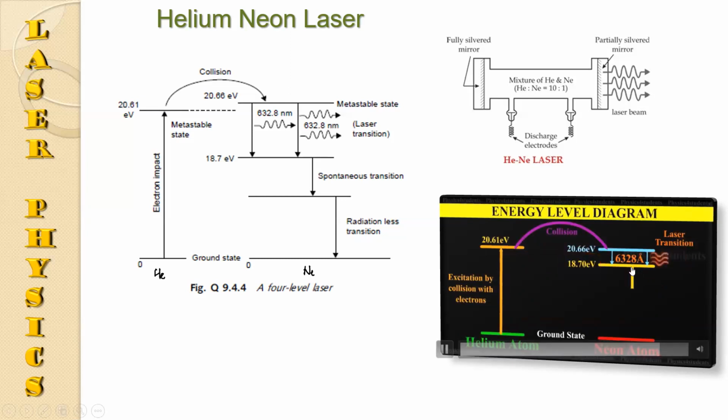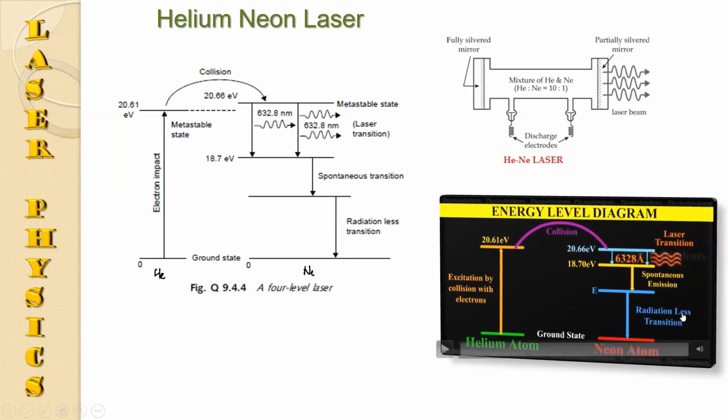From that level, spontaneous emission may occur. It is incoherent light, and further from that level the neon atom goes to its ground state by a non-radiative transition, colliding with the walls of the glass tube.